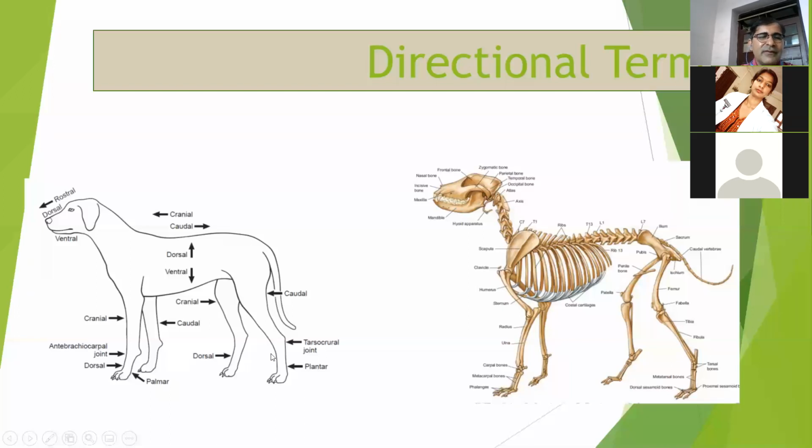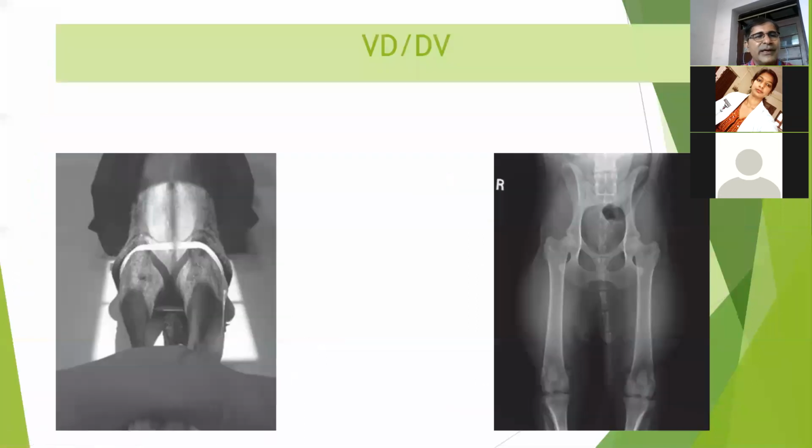Similarly, in case of hind limb, if we take any X-ray below the hock joint, then we use the term dorsoplantar. Palmar for forelimb and plantar for hind limb, right?